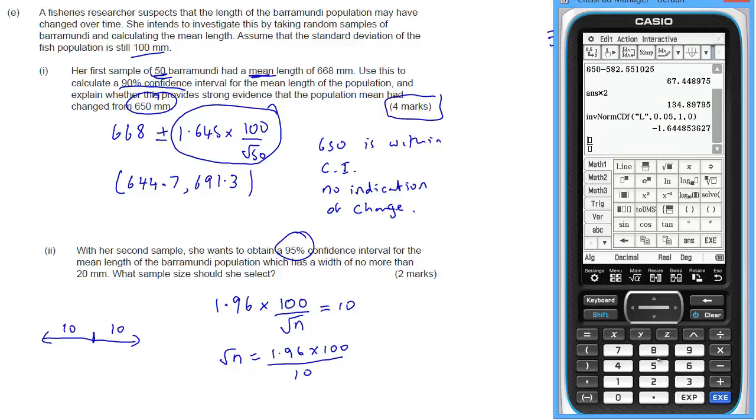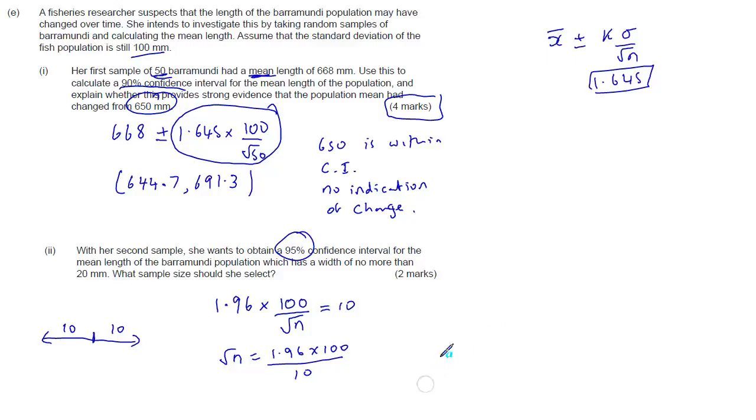So we've got 1.96 multiplied by 100, and we'll divide that by 10, and that gives us 19.6, and of course that's root n, so we need to square that value. So that would give us 384.16. So that's for n, but of course n has to be a whole number, so we'll go up to the next one, 385.